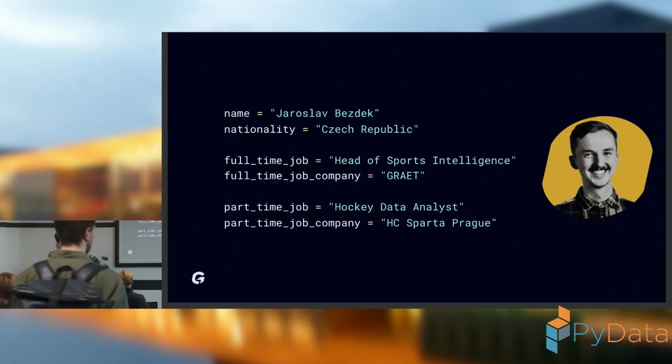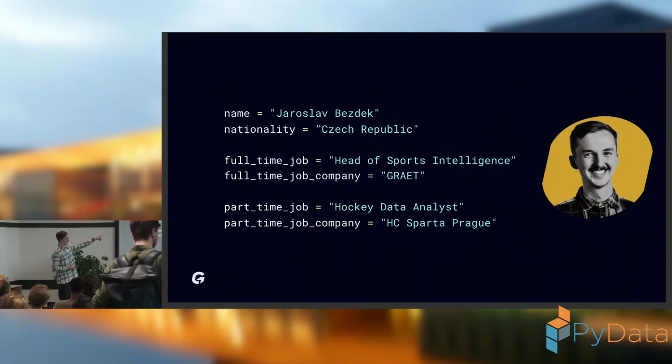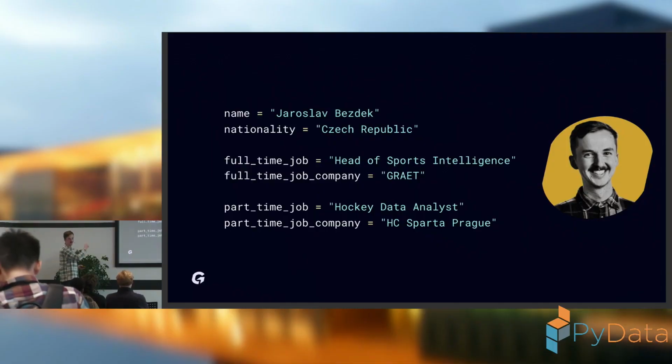Even though it is pronounced Great, it is written with a typo, but it's the correct spelling here. And I also have a part-time job as a data analyst for ice hockey club Sparta Prague, which is the oldest ice hockey club in the Czech Republic, and I would say it is also the most hated club in the Czech Republic.